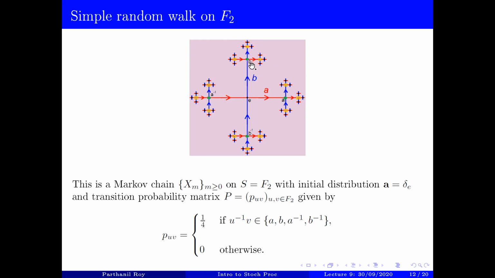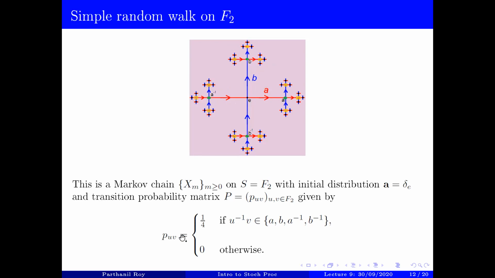Say b will move to either ba, or ba inverse, or b squared, or e, with probability 1/4 each. So if in the Cayley graph two elements are neighbors, then the transition probability is 1/4. Otherwise, the transition probability is 0.